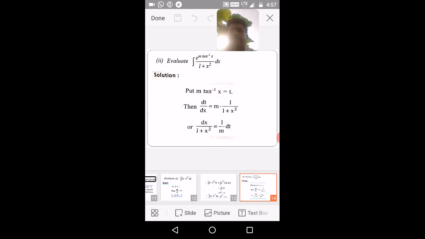For example, another one is: evaluate the integral of e power m tan inverse x by 1 plus x square dx.